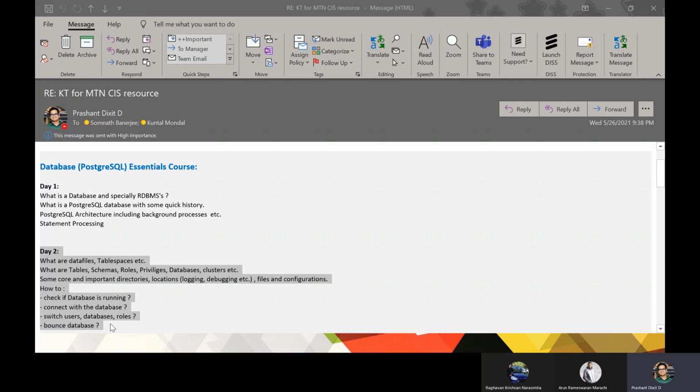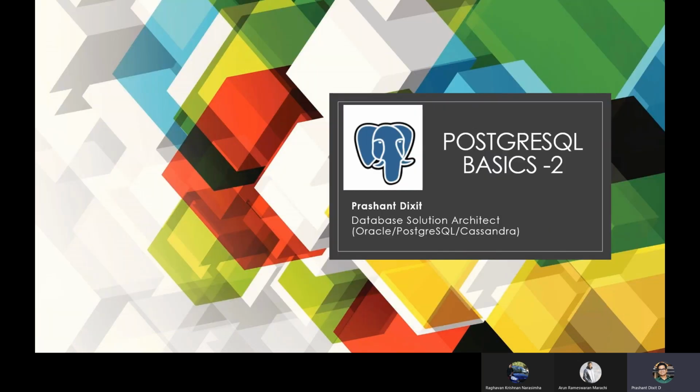So today's session will be very interesting because theory was the main highlight of session one. I actually discussed the internal architecture and other core components, but that is kind of boring.